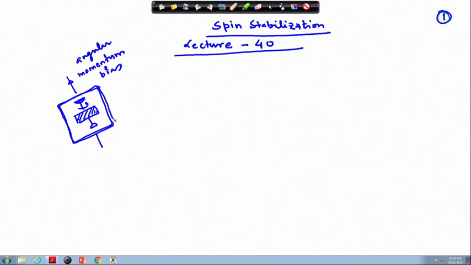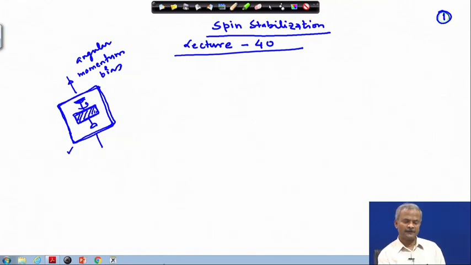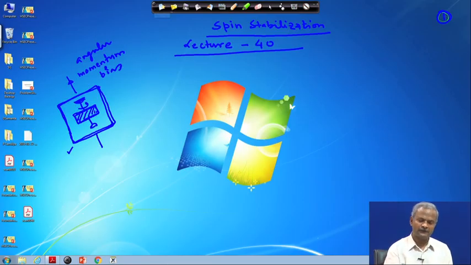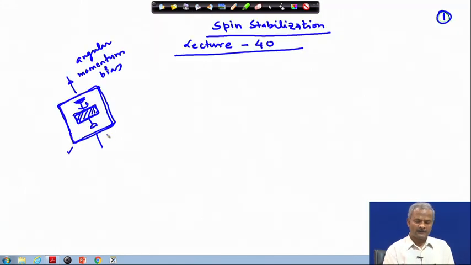It is possible that from outside the satellite is not rotating, and you have already set the wheel rotating before putting it into the orbit. So whatever the initial direction of the satellite, it will be maintained unless some disturbance comes into the picture. The same thing we will look at through one gyro in a YouTube video, and if you want, you can go and look at those videos yourself.